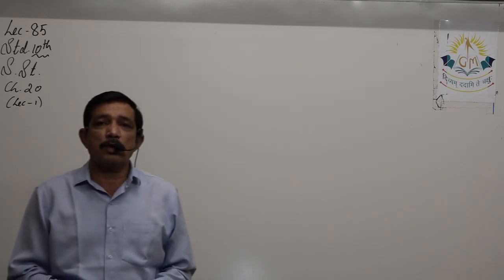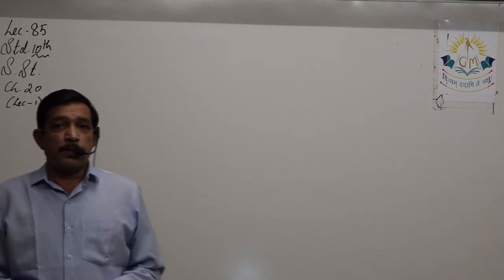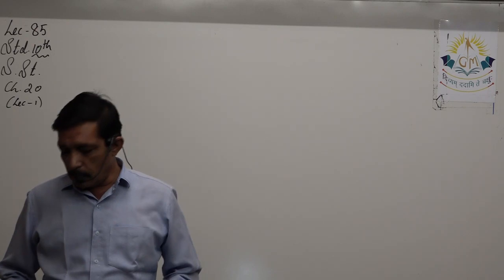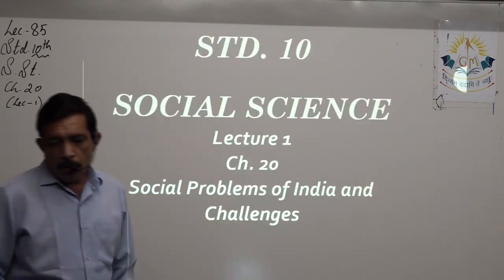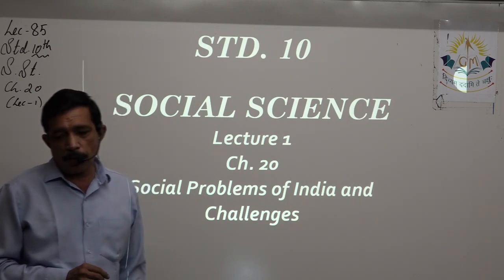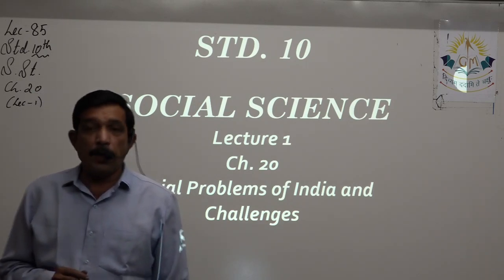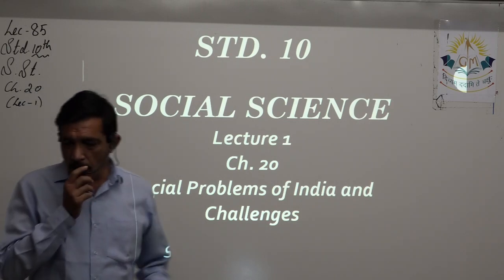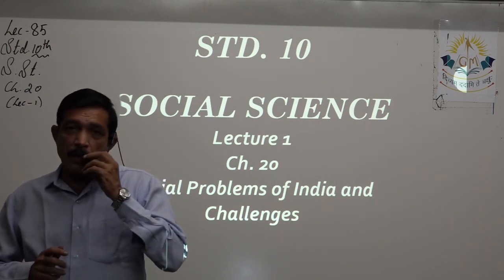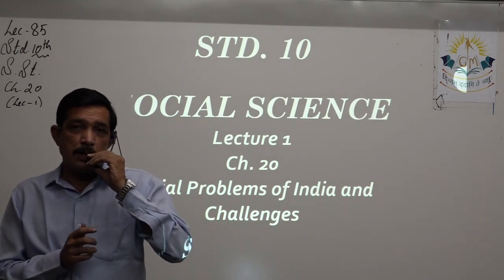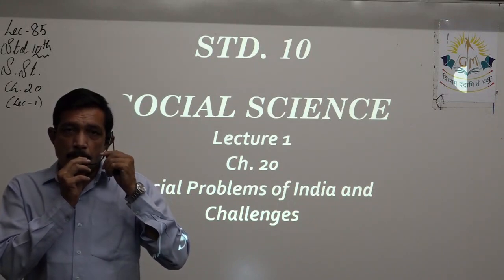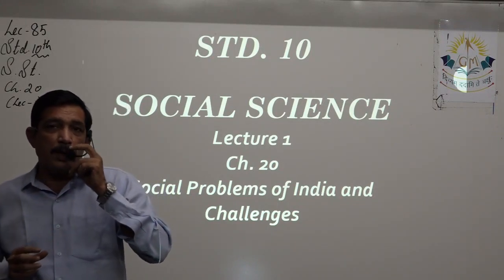Students, from today onwards, we are going to start with chapter number 20, which is the second chapter in the civics part of the syllabus. This is lecture number 1 for chapter 20. Name of the chapter is Social Problems of India and Challenges. Now, there are lots of social problems and lots of challenges that India has to face. So, let us learn about those social problems that are faced by India.